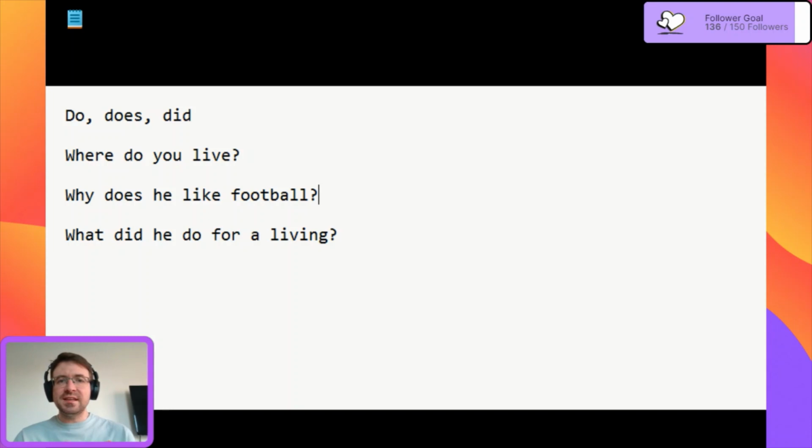And as you can see, these auxiliary verbs go before the subject. So where do you live? Why does he like football? What did he do for a living? So the auxiliary verb goes before the subject when we make this kind of question.